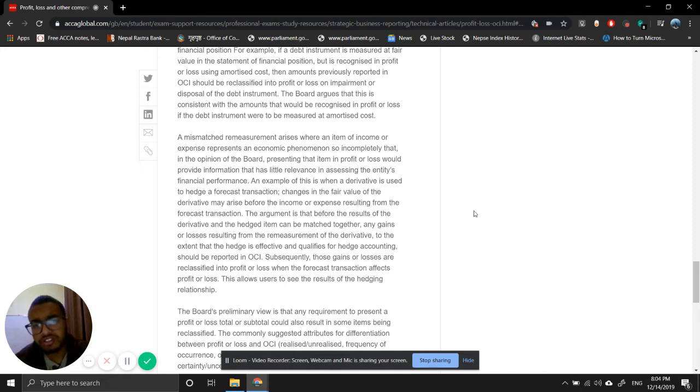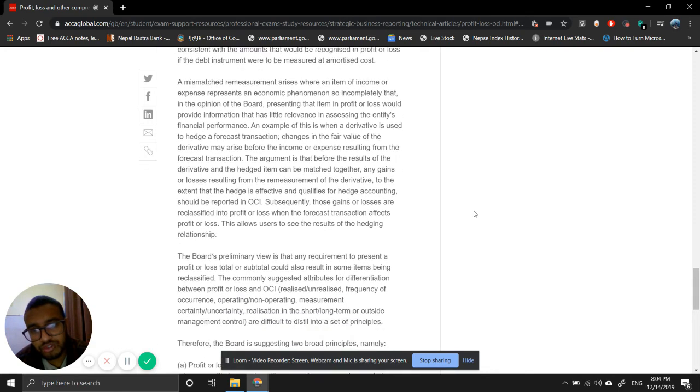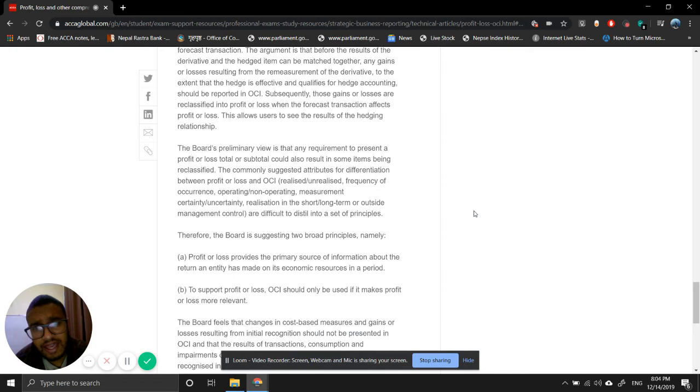Subsequently, those gains or losses are reclassified to profit or loss when the forecast transaction affects profit or loss. This allows users to see the results of the hedging relationship. The board's preliminary view is that any requirement to present a profit or loss total or subtotal could result in some items being reclassified.